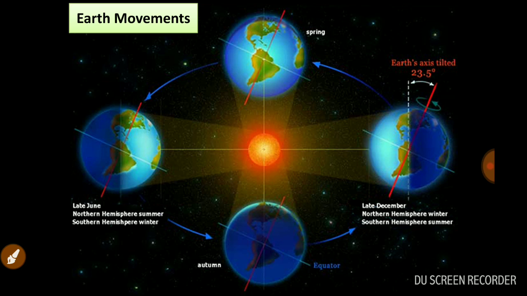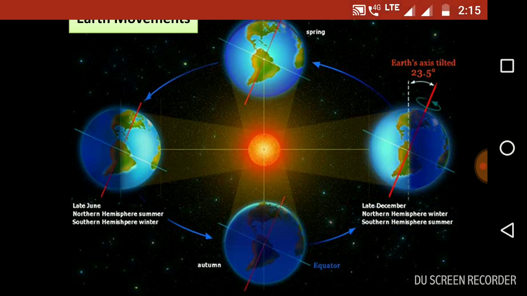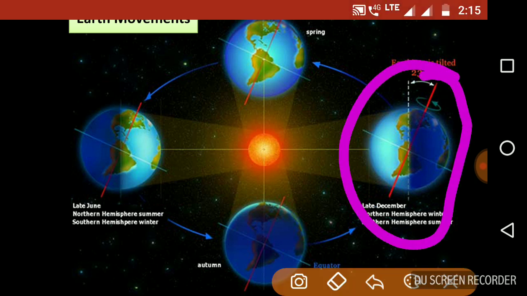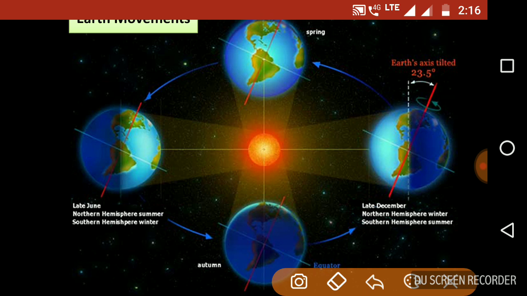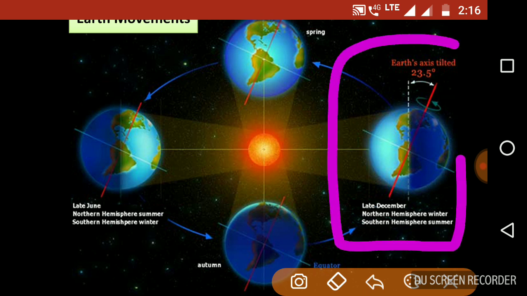When it revolves, just because of this tilt, as you can see in this figure, in December the southern hemisphere is getting more light than the northern hemisphere. Just have a close watch. In the December time period, the southern portion is getting more light and the northern portion is getting very little light.